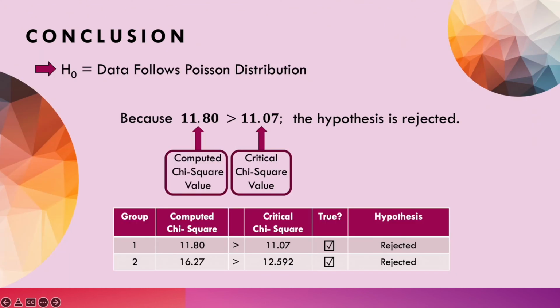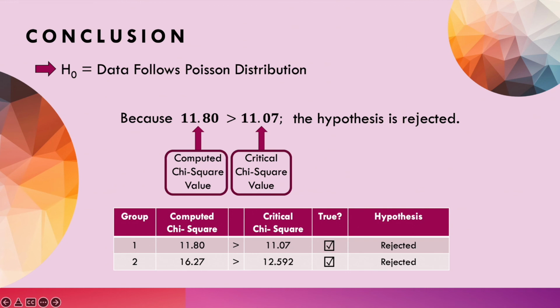Our initial hypothesis was that the data would follow a Poisson distribution, but because our computed chi-square value of 11.8 was greater than our critical chi-square value of 11.07, we will have to reject the hypothesis. This is the same thing that happened with Group 2, who is responsible for the southbound data. They did have a larger computed value than critical, and therefore their hypothesis is also nullified.